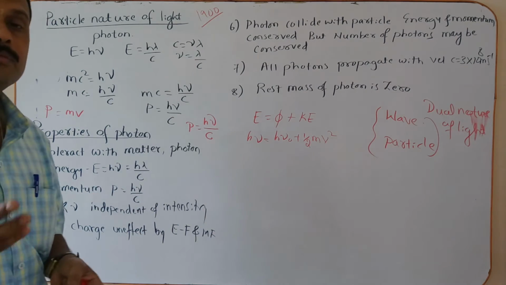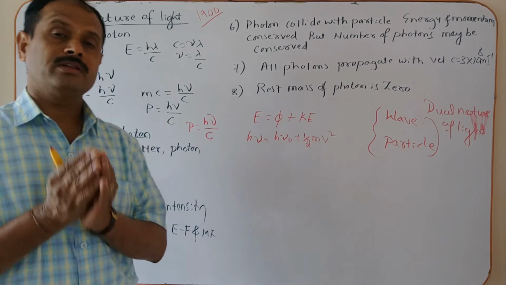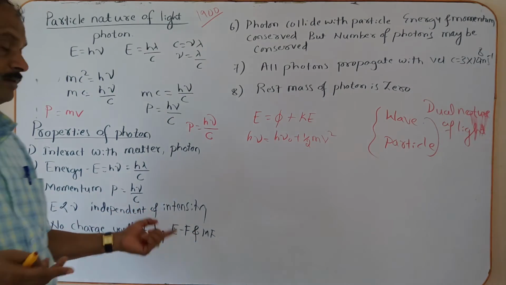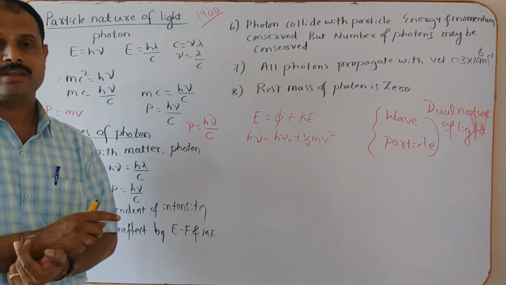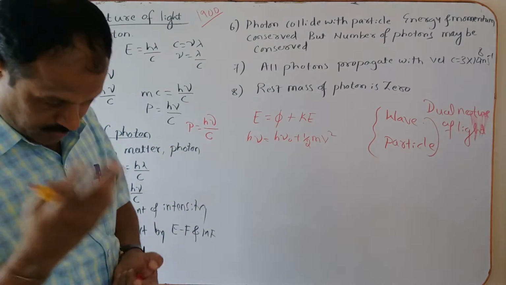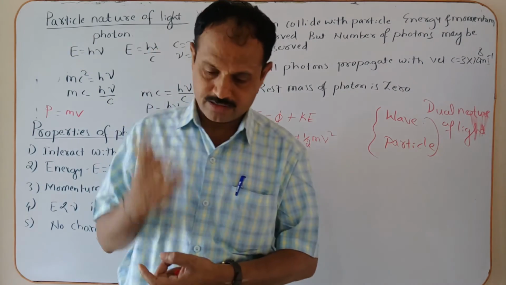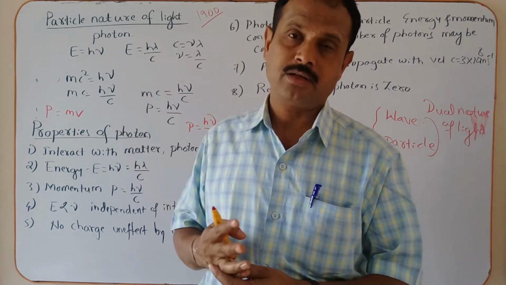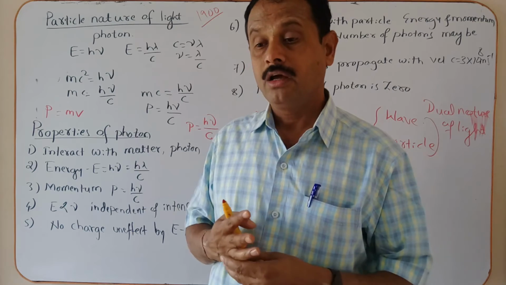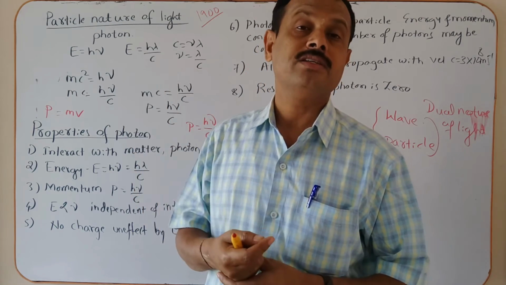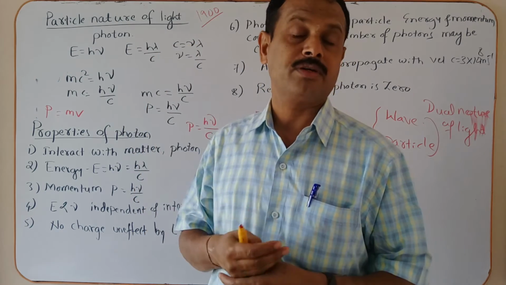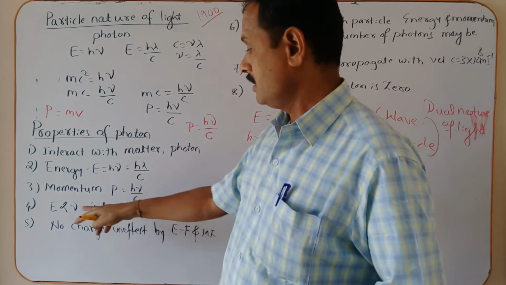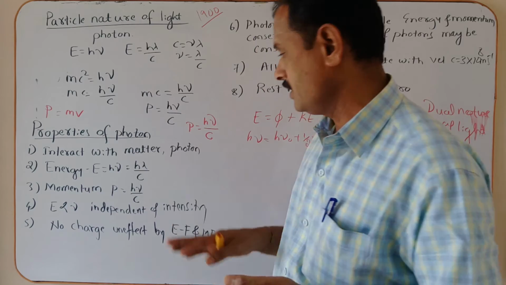Now, the energy of the photon directly depends upon the frequency. When frequency increases, the energy of the photon increases, but it is independent of the intensity. Already in the previous video clip, during the explanation of the experimental setup of the photoelectric effect, what is the meaning of intensity? It is the number of photons incident per second that is called intensity. Now, the energy of the photon depends on frequency but is independent of intensity.